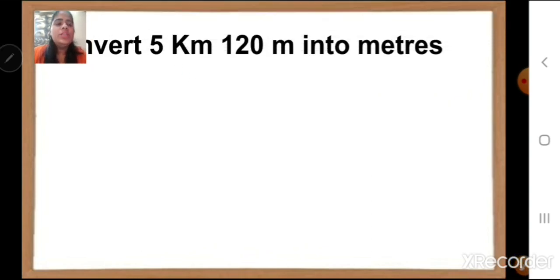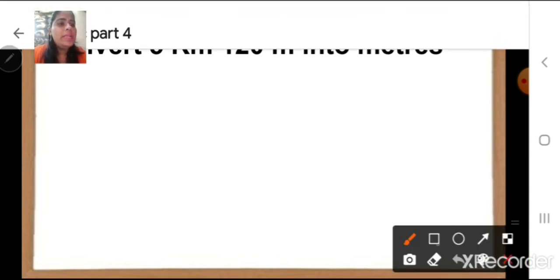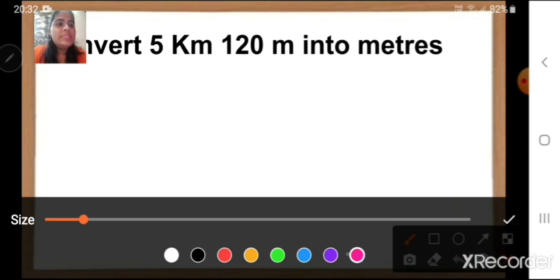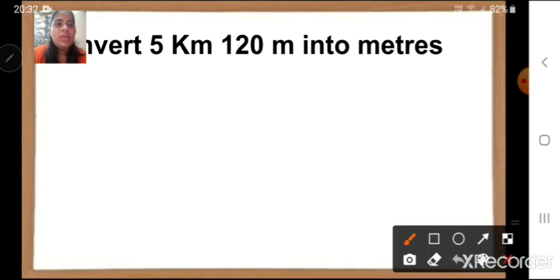Now, children, we can see in the question that already a part of it is in meters. This 120 meters is there, so we will not touch that. First, we are going to convert the 5 kilometers into meters.